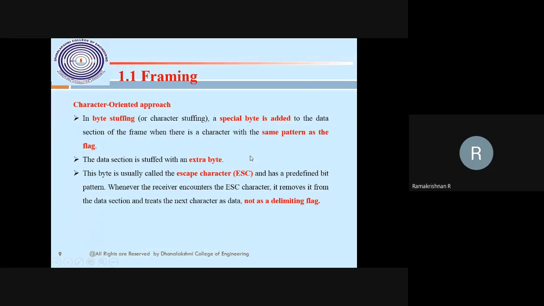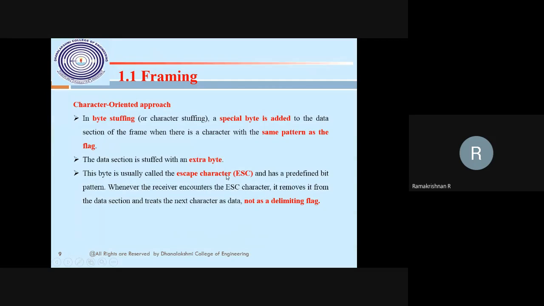To avoid that, there has to be byte stuffing, which will be taken care of by the simple protocols. That is byte stuffing, which is character oriented. A character is nothing but ASCII, that is 8 bits, that is 1 byte. That's what we call character oriented. Bit oriented means 0 1 0 1 0 1 0 1. That is called bit stuffing, which we will see next. So an extra byte will be added.